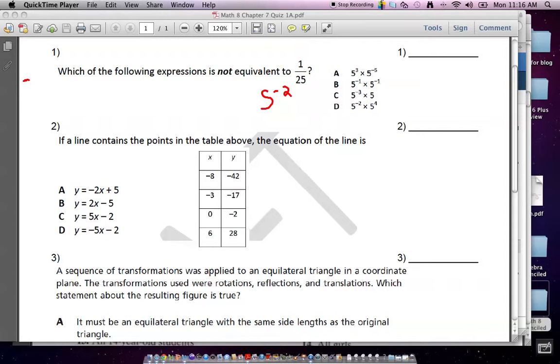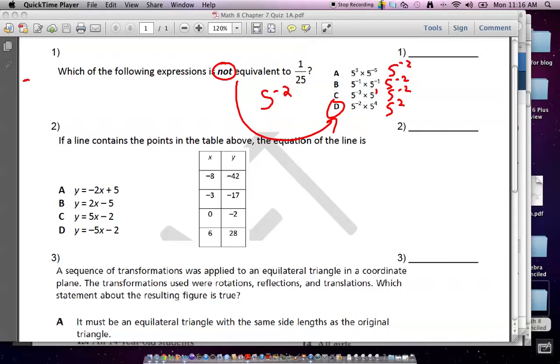Now, what if you couldn't do that, though? Is there still a way to get the question right? And I believe that there is. And it's based on this word not. So it's the one that doesn't equal that. Yeah, exactly. So what's the rule here when I have a base? What do I do to the exponents? Add them, good. So what's 3 plus negative 5? Negative 2. What's negative 1 plus negative 1? Negative 2. What's negative 3 plus, remember there's a 1 there. Negative 2. What's negative 2 plus 4? 2. So obviously, which one is not going to be choice D?